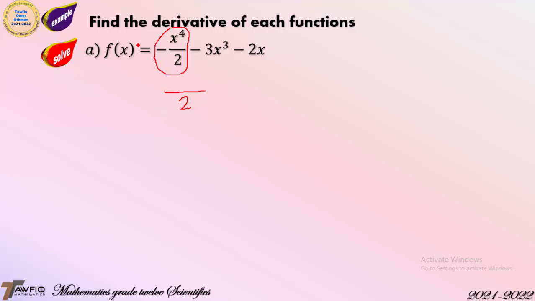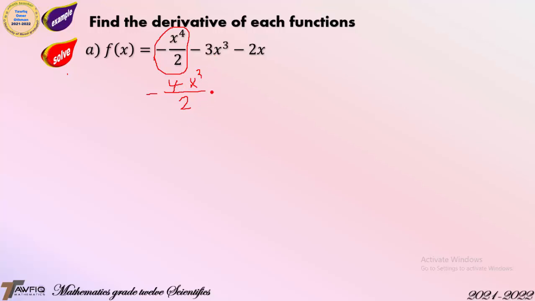Then you have minus, and write minus 2 minus. Then take the derivative of x to the power 4, which becomes 4, then x, 4 minus 1 is 3. Then it becomes minus 4x cubed over 2.